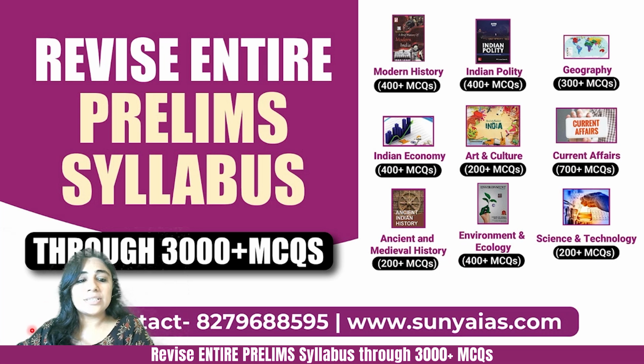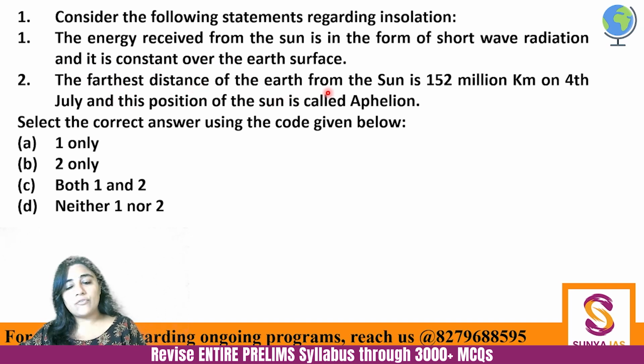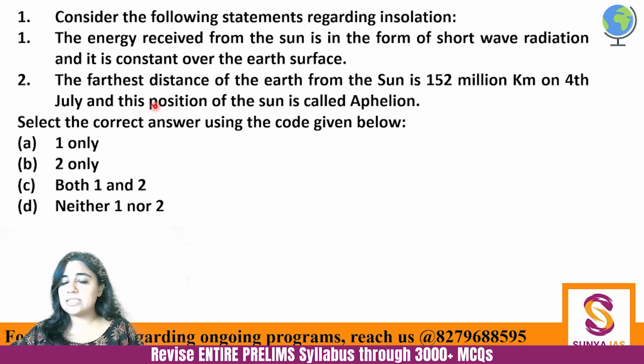Let's just start with the first question. Consider the following statements regarding insolation. The energy received from the sun is in the form of shortwave radiation, and it is constant over the Earth's surface. The farthest distance of the Earth from the Sun is 152 million kilometers on 4th of July, and this position is called as aphelion. Select the correct answer using the code given above.